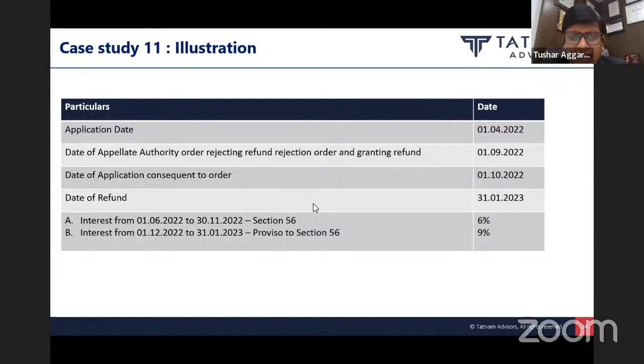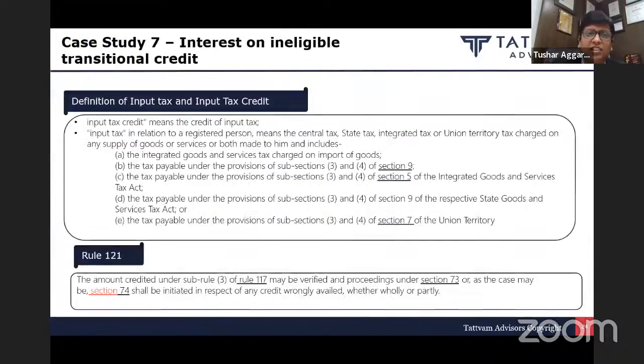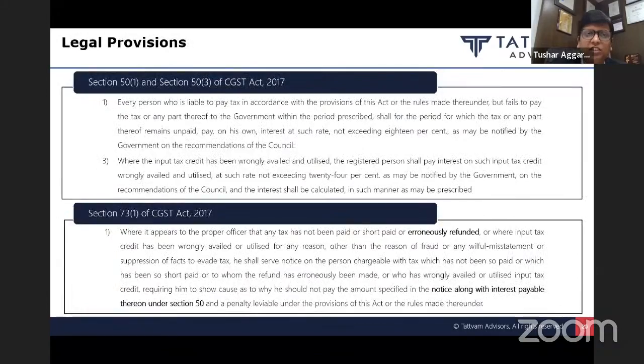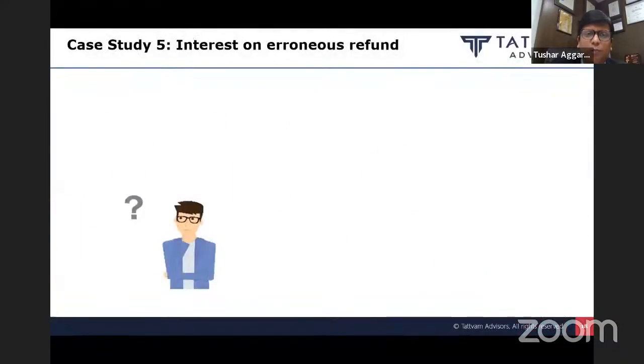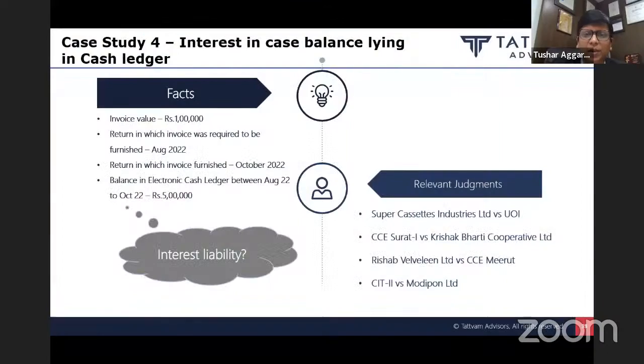Nilesh Ji is asking, can section 50 subsection 1 be triggered in a case where the taxpayer had deposited cash in the ECL before the due date but filed 3B late? As we discussed, mere deposit in the cash ledger will not be treated as payment of tax. Even in the pre-GST regime, we have a series of judgments on the same topic, that deposit in PLA does not mean payment of tax.